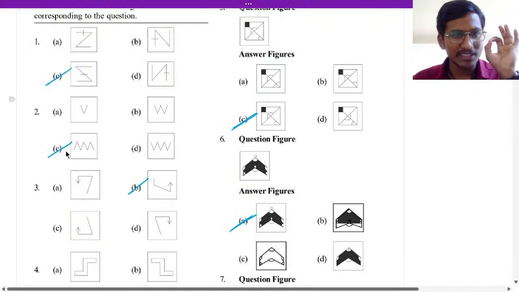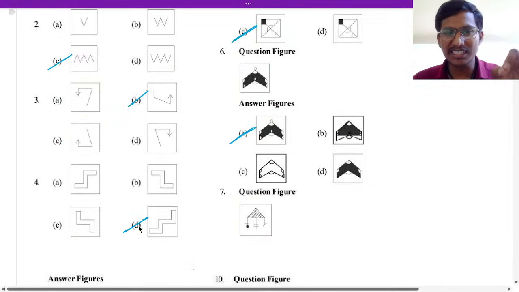Second one, C is the answer, right? That is upward. This is also W upward. This is also upward. This is downward. So that is why C is the answer. Third one is B, because if you see, the middle line is longer here. In all the others the middle line is the same. So that is why B is the answer. Fourth one, answer is option D. Very easy, because all are same and D is different.